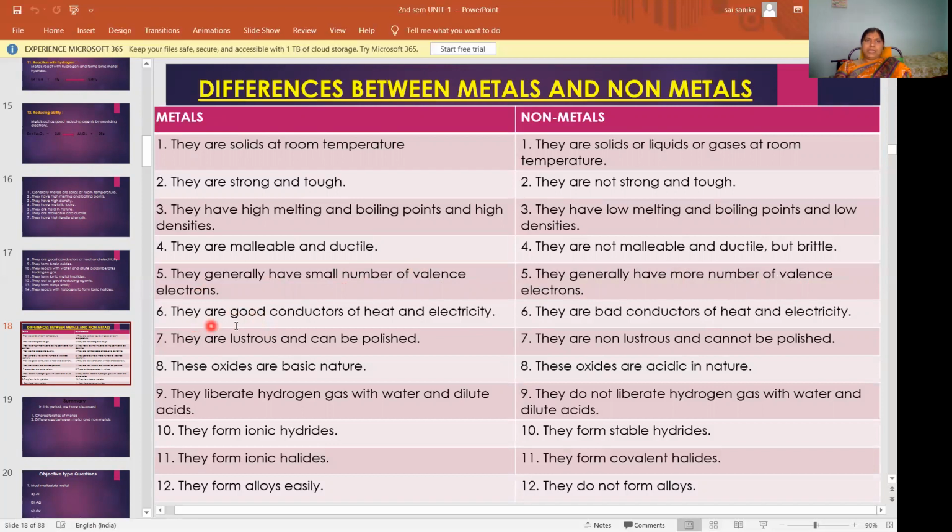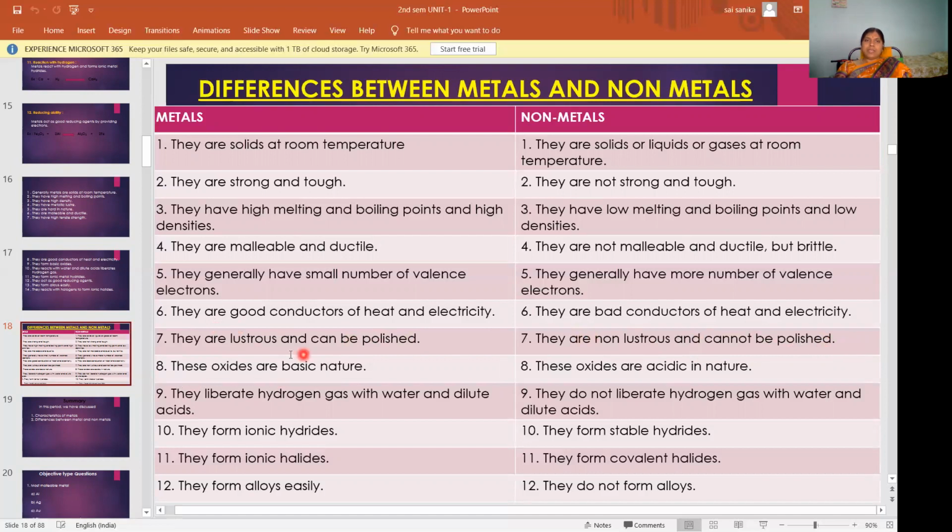Then metals are good conductors of heat and electricity. Non-metals are bad conductors of heat and electricity. So metals act as good conductors, whereas non-metals act as bad conductors. Metals are lustrous and can be polished. Non-metals are not lustrous and cannot be polished. So metals have a shiny surface and can be polished, while non-metals don't have a shiny surface and cannot be polished.